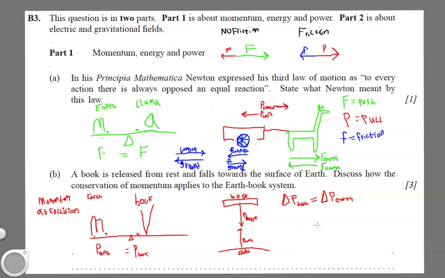Let me just read off what they're looking for with the answer. They said forces on the Earth and book are equal and opposite. Changes in momentum of the Earth and the book are equal and opposite. The change in momentum of the Earth-book system remains constant. So it's 0.